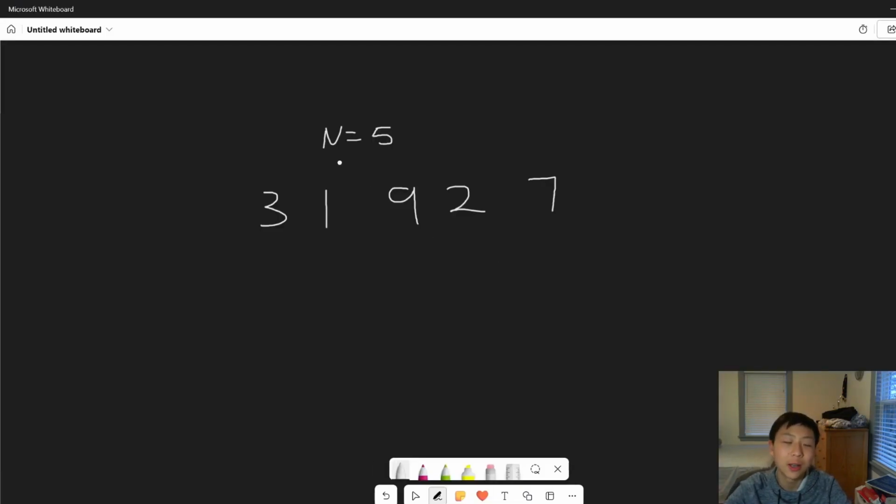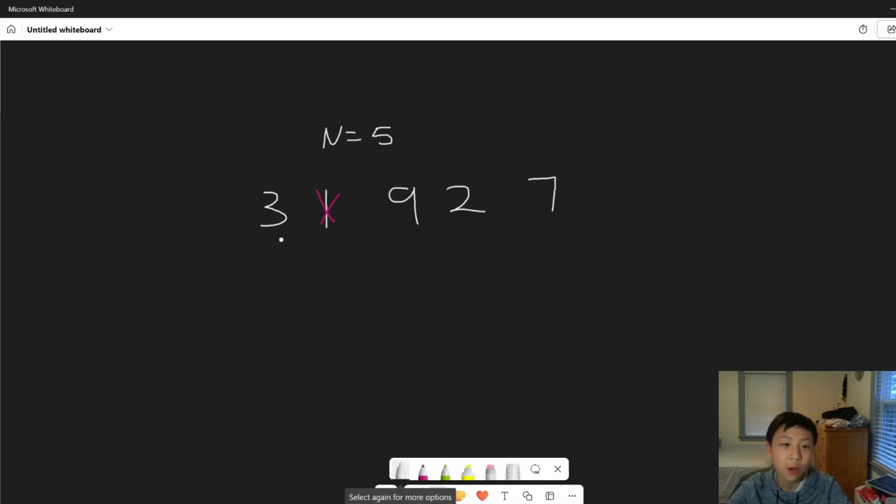So in the sample input, I have here my N, which means we have 5 problems right now. And each of the numbers represent the score that you got on the problem. So let's just calculate the total score you will get using the algorithm that was described in the problem. And so that is just removing the smallest and averaging the rest. So the smallest here is 1, and we're going to discard 1 because it is the smallest. Then we're going to average the rest.